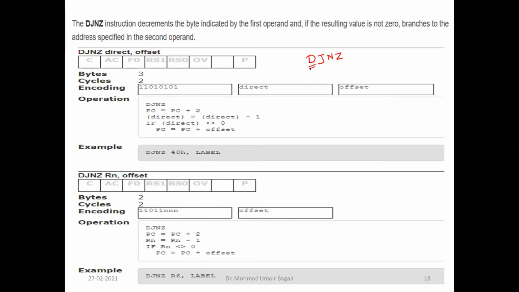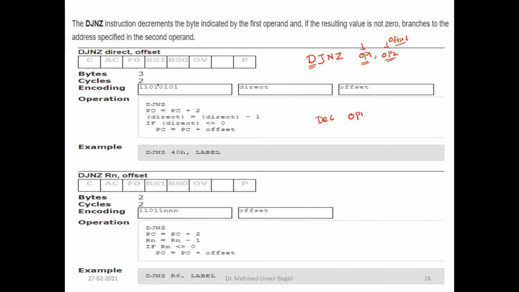It is going to decrement. What is it going to decrement? It has two operands, operand 1 and operand 2. Our normal decrement instruction used to have only operand 1. You don't have operand 2, right? But in decrement, jump, non-zero, the conditional decrement, you have two operands. The first operand is the one whose value needs to be decremented, and the second operand is going to mention an offset address, based on the condition.